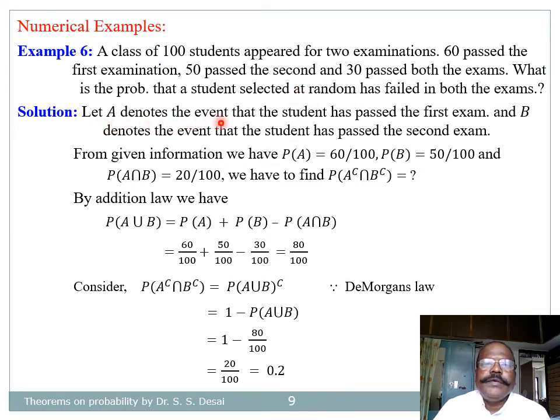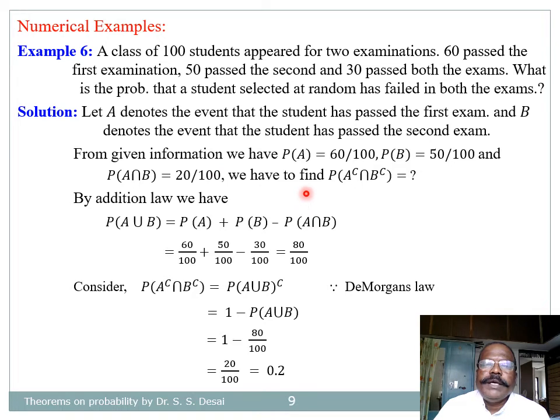Let A denote the event that the student has passed the first exam, and B denote the event that the student has passed the second exam. From given information, we have probability of A is 60 divided by 100, probability of B is 50 divided by 100, and probability of A intersection B is equal to 30 divided by 100.